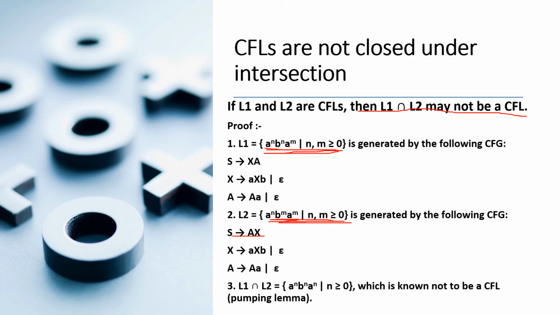S gives rise to AX, X gives rise to bXa or epsilon, A gives rise to aA or epsilon. Now, the intersection of L1 and L2 is a^n b^n a^n, where n is greater than or equal to 0, which is not a context-free language. It is not accepted by pushdown automata, so it is not a context-free language.